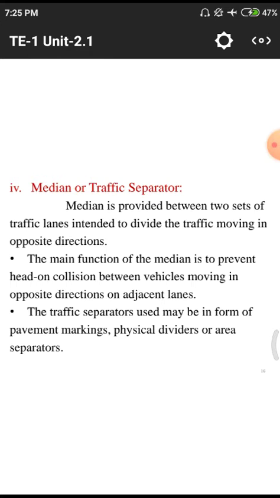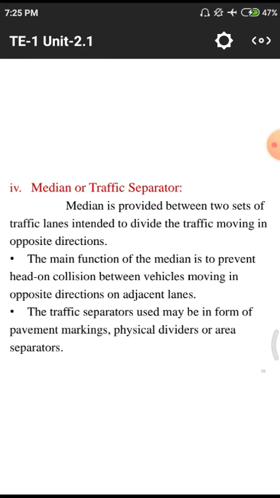These medians are mainly introduced in single lane systems, where both entry vehicles and exit vehicles have to move in the same lane. In those cases we need to provide these median lines to bifurcate the moving vehicles, that means the coming vehicles and going vehicles on a particular lane.